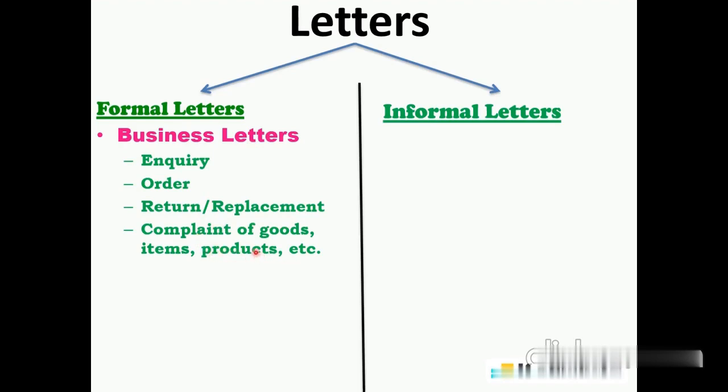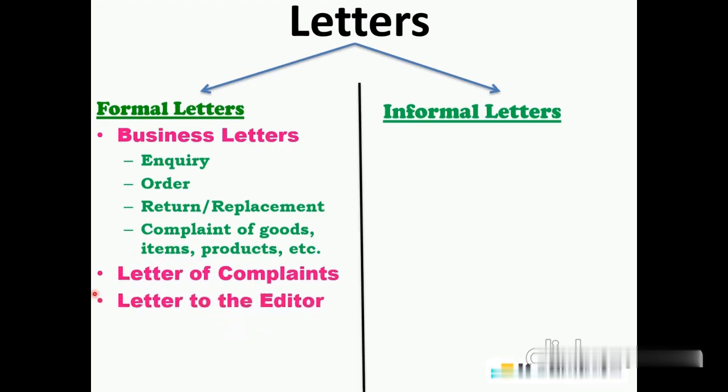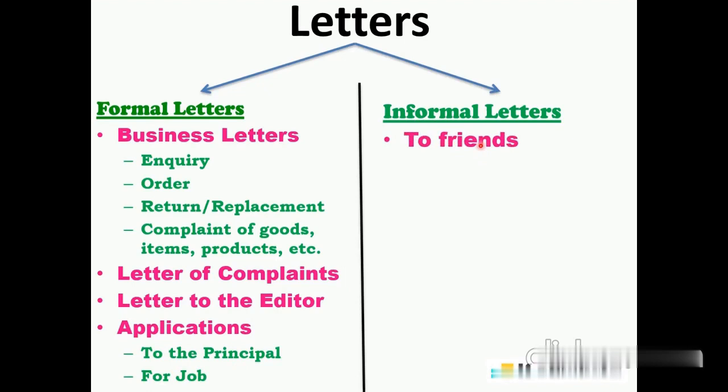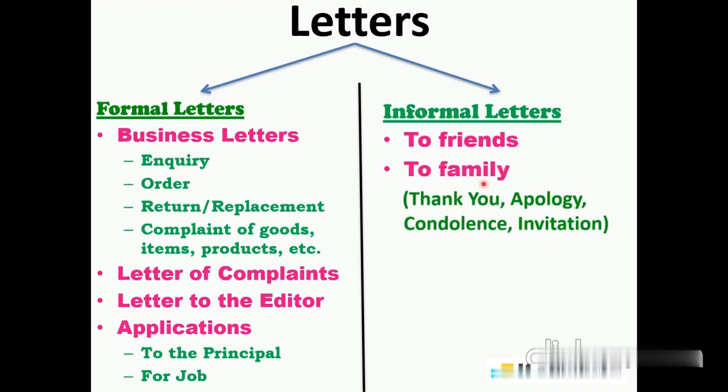Suppose you ordered something, some item, some product, but that item or the product has some defect. So the letter of complaints, they also come under this formal letter. Then letter to the editor. Then applications, we have two types under applications. One is to the principal, second is for job application. Then second type is informal letters. In this, the first one is to the friends and second is to our family. So in these two types I will be covering thank you letters, apology letters, condolence letters and invitation letters.